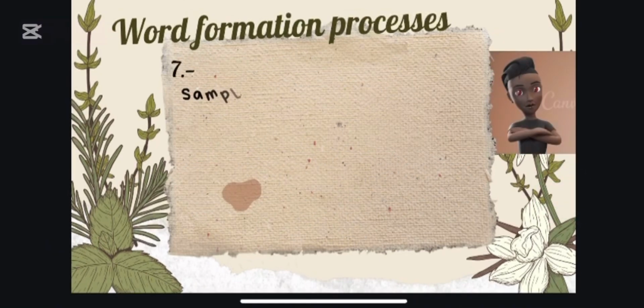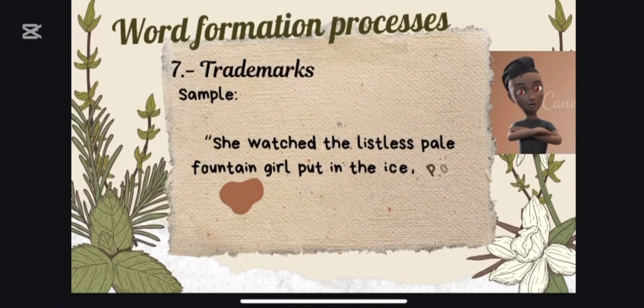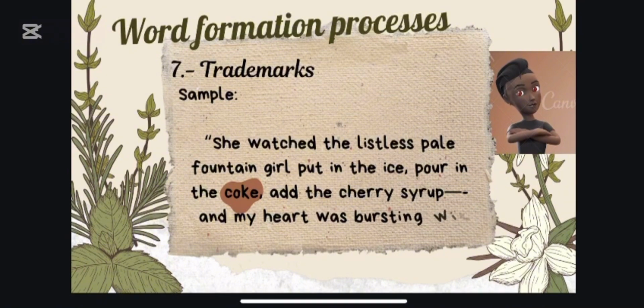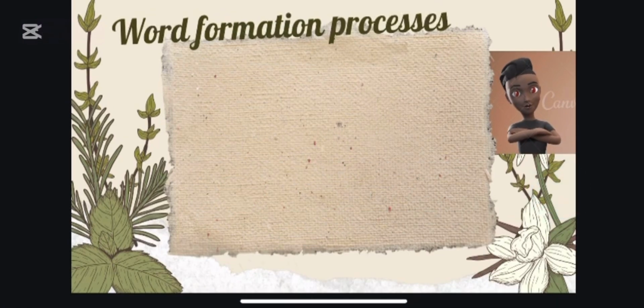Number 7. Trademarks. These are names of specific products that are used as generic names, meaning that generally the name of a product of a certain label acquires a more general reference. For example, we had the example here of Coca-Cola and Coke. "She watched the listless pale fountain girl putting the ice, pouring the Coke, adding the cherry syrup, and my heart was bursting with love ache." Other examples of these are Apple and Walmart.